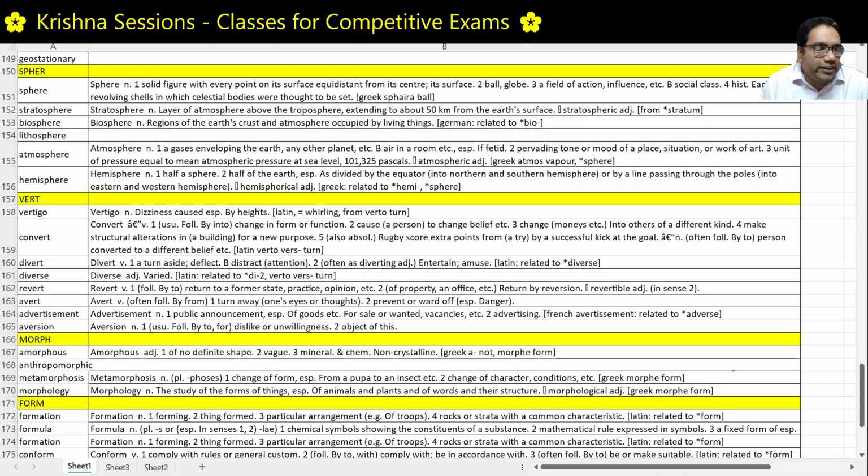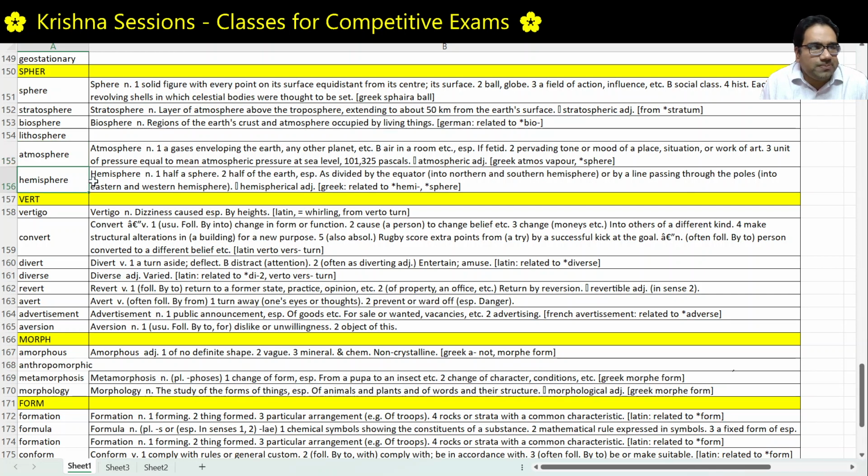So atmosphere is a mixture of gases that surrounds the Earth, or another planet or a star. Atmosphere with respect to the moon or a star, etc. That is atmosphere. We all know.